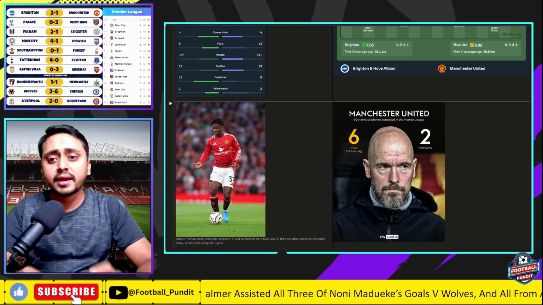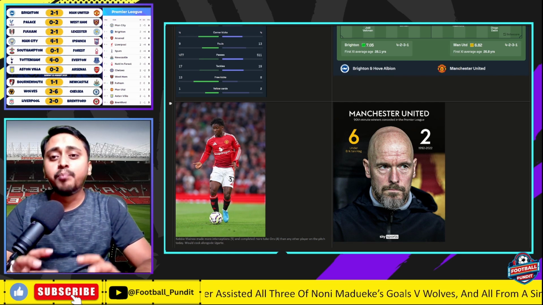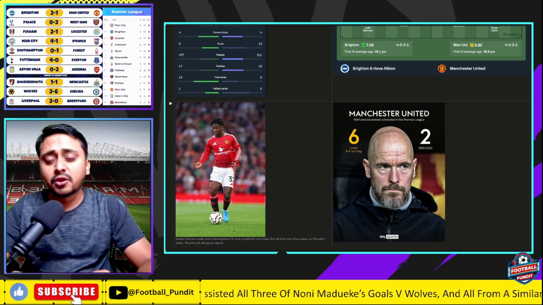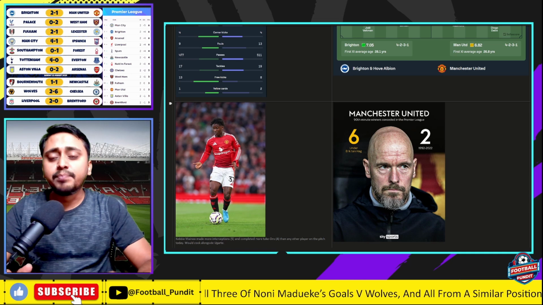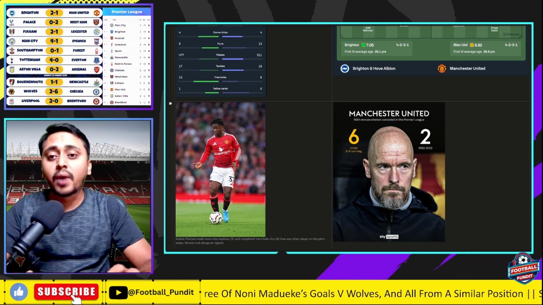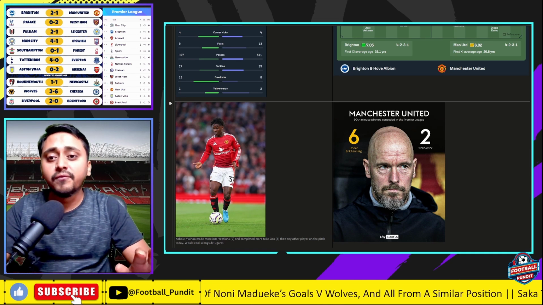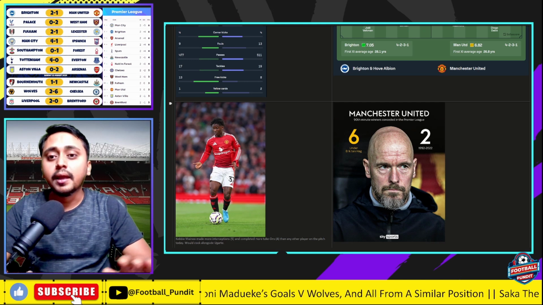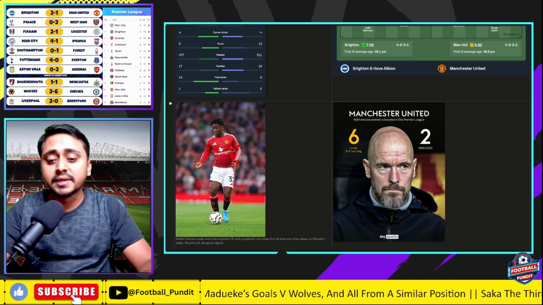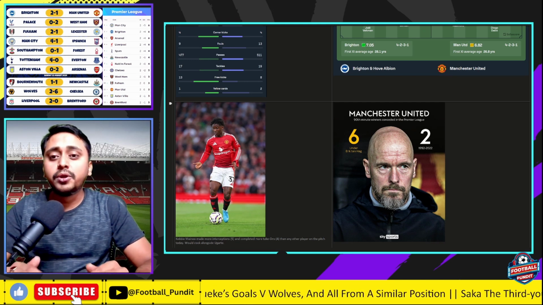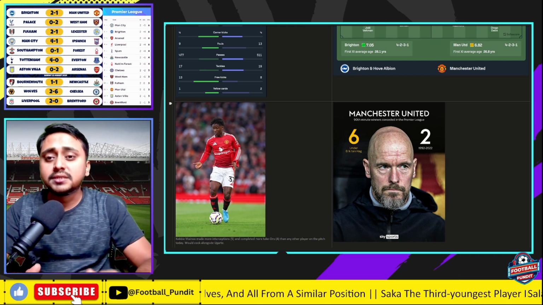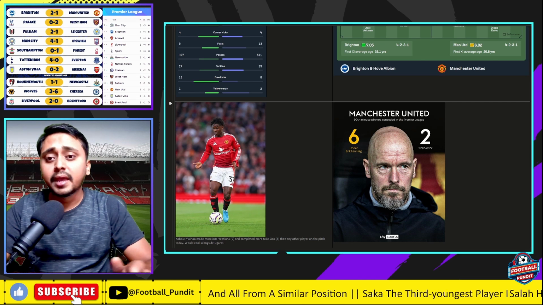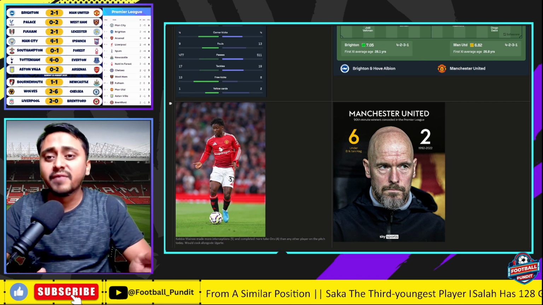Now with United under Eric Ten Hag, they are trying to keep possession of the ball. In order to keep possession, like how Pep Guardiola or Arteta does, they need to keep their players, or at least the wide players, holding the width of the field. So they will be very high and holding the width of the pitch, and they are not allowed to play in their normal fashion, where they will run, attack with the ball, cut past the first defender, and then try to take a shot or score a goal, or try to pass or give a low cross.